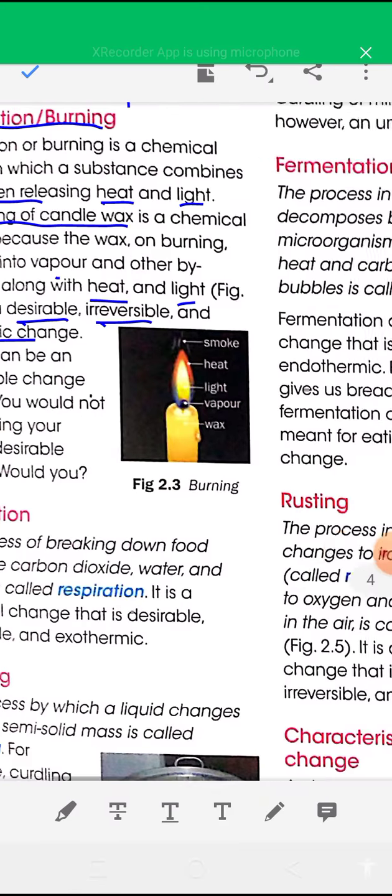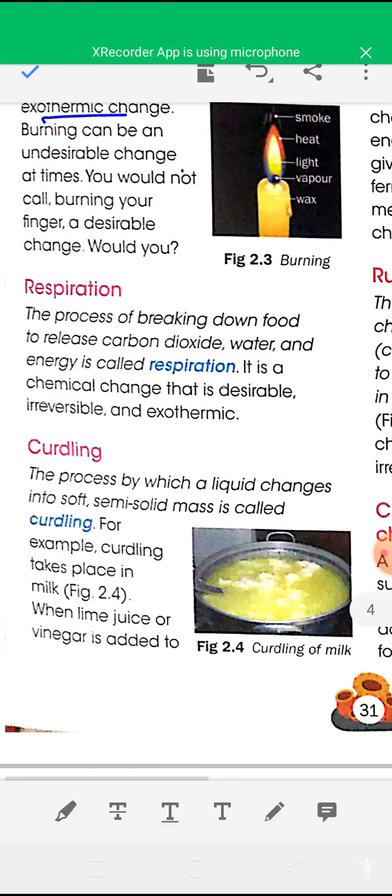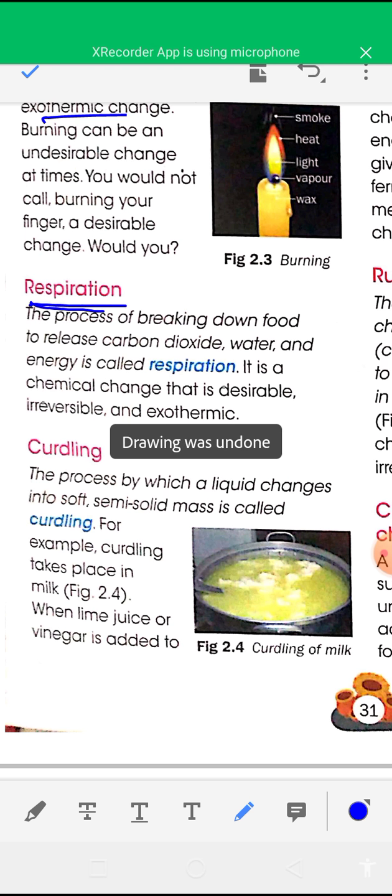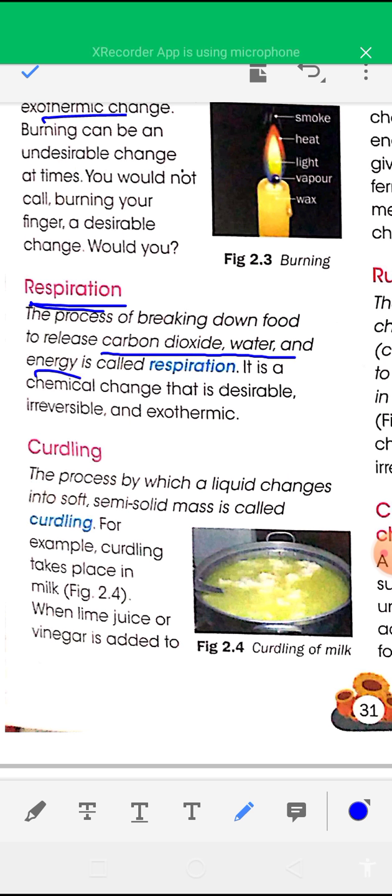Next type of chemical change is respiration. What is respiration? It is the process of breaking down food to release carbon dioxide, water, and energy. The process of breaking down food to release carbon dioxide, water, and energy is called respiration, and respiration is a chemical change that is desirable, irreversible, and exothermic change.